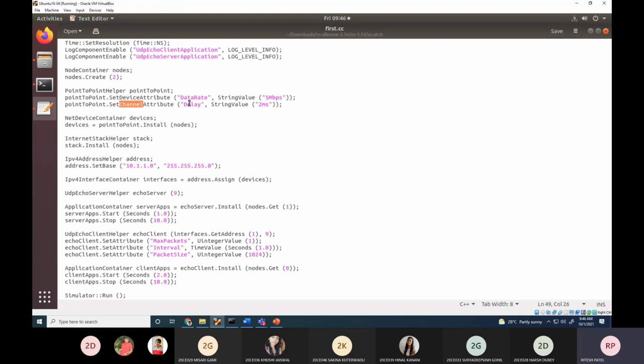How is it modeled? They have modeled the propagation delay as a channel attribute. They have implemented it as a channel attribute. So for this point to point channel attribute, delay is nothing but propagation delay. And what is the value? 2 milliseconds. So what can you conclude by looking at this 2 millisecond delay?